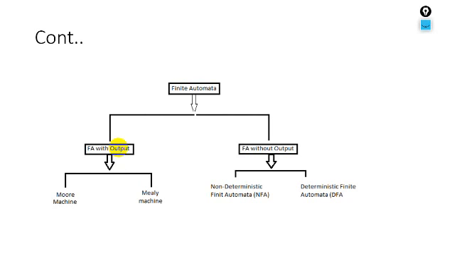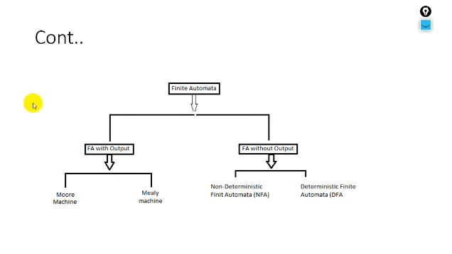and this one will be without output. It will have string input but no output. The other will have string input as well as output of a string. It is further divided into two types, Moore machine and Mealy machine. Inshallah, we will discuss these two topics in the coming lectures. I think this is in week number 13, so we will discuss these two in week number 13 and 14.